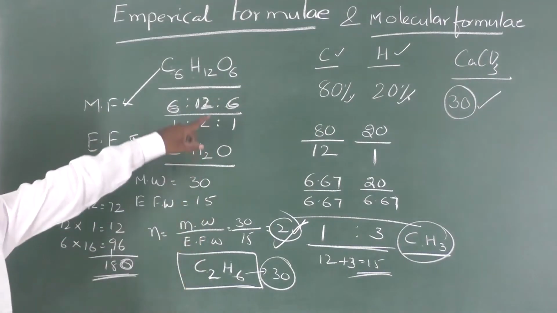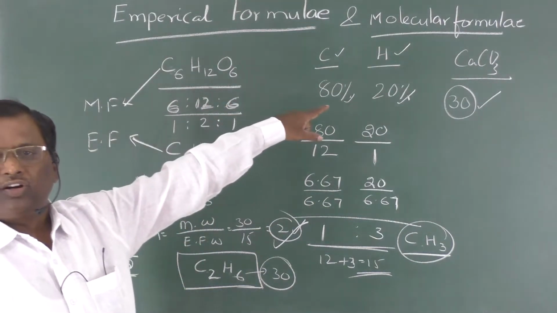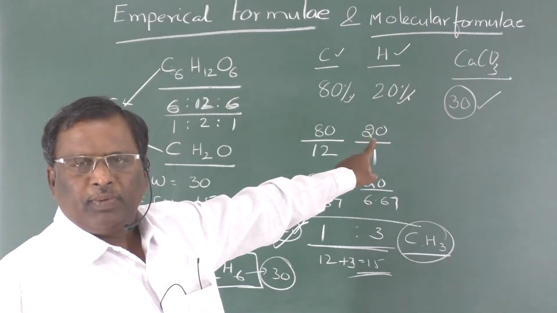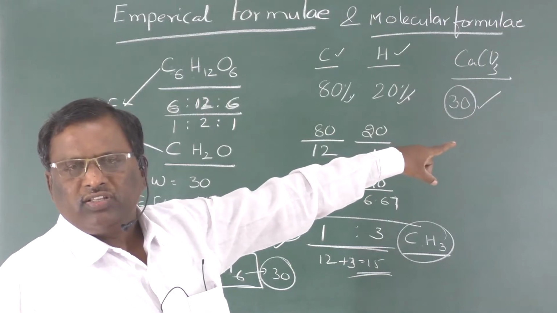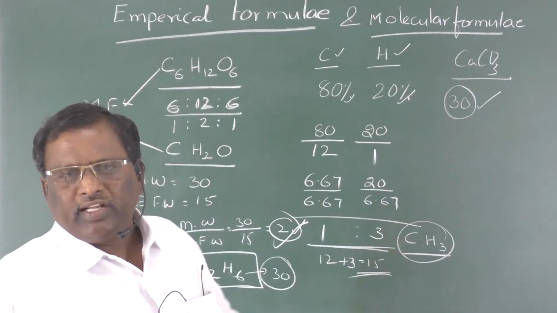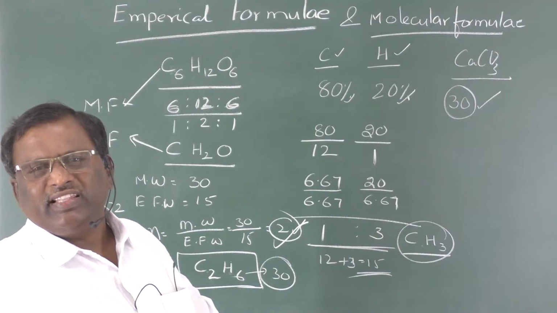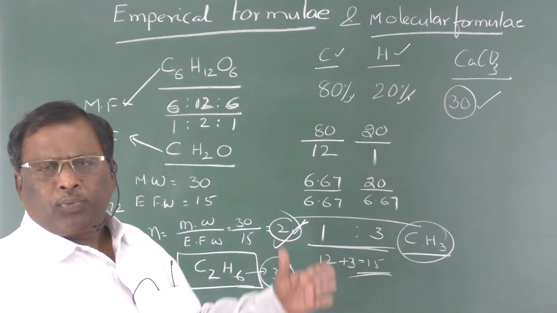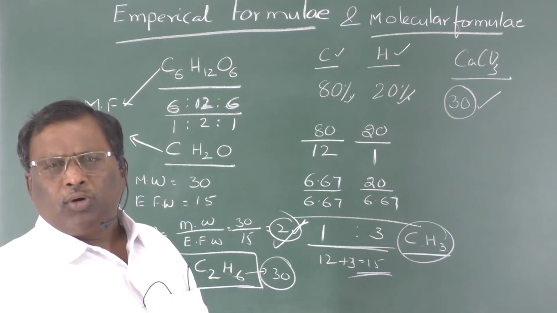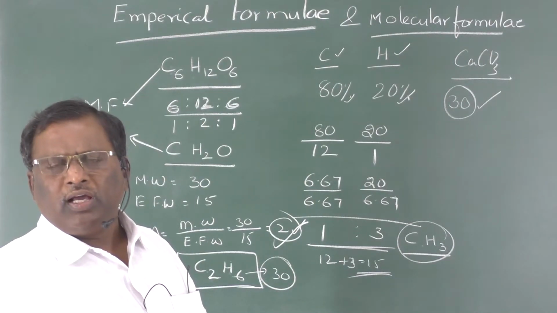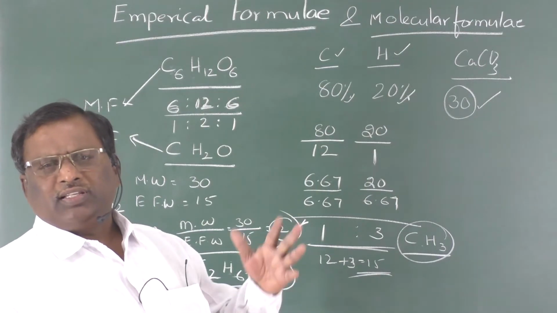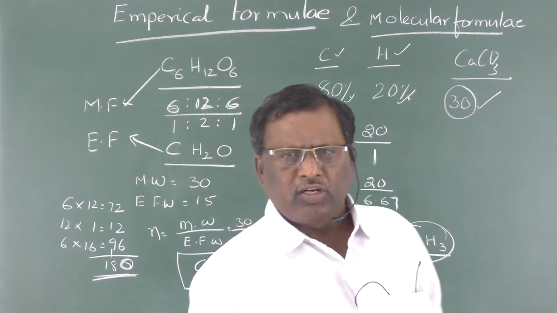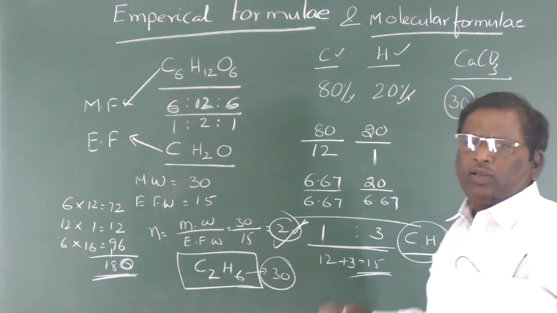So the compound with molecular weight 30 containing 80% carbon and 20% hydrogen is ethane. These are the steps involved in getting the molecular formula of an unknown substance. You may be a little confused, because I explained the whole thing briefly.